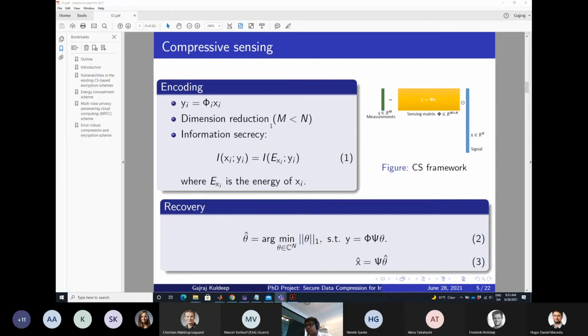By default, it reduces the dimension from N to M, and the mutual information between plaintext and ciphertext is given as the mutual information of the energy of the signal and Yi. So this equation 1 tells us that one can only learn the energy of the input signal if we do this kind of linear encoding. And the recovery uses L1 optimization. The signal is sparse in phi, so one can apply L1 minimization and recover the signal.